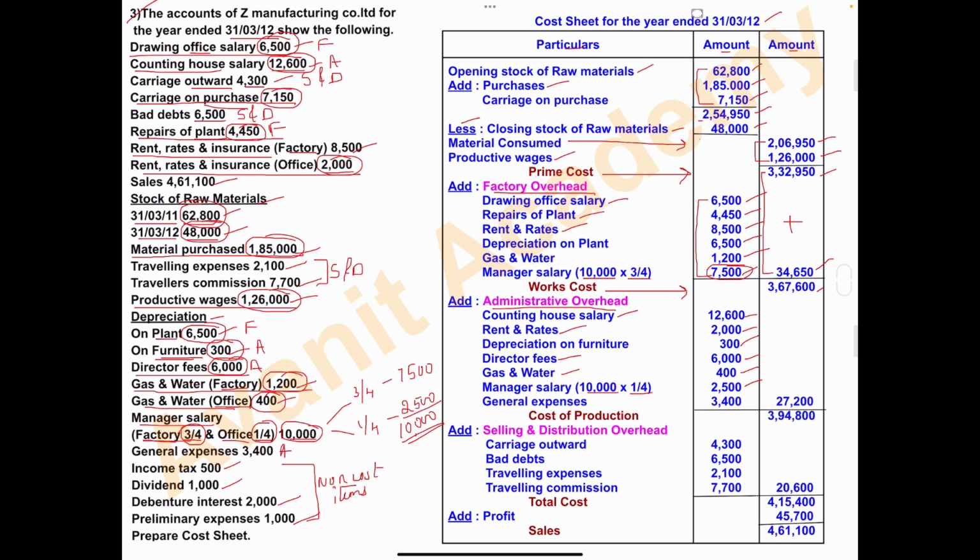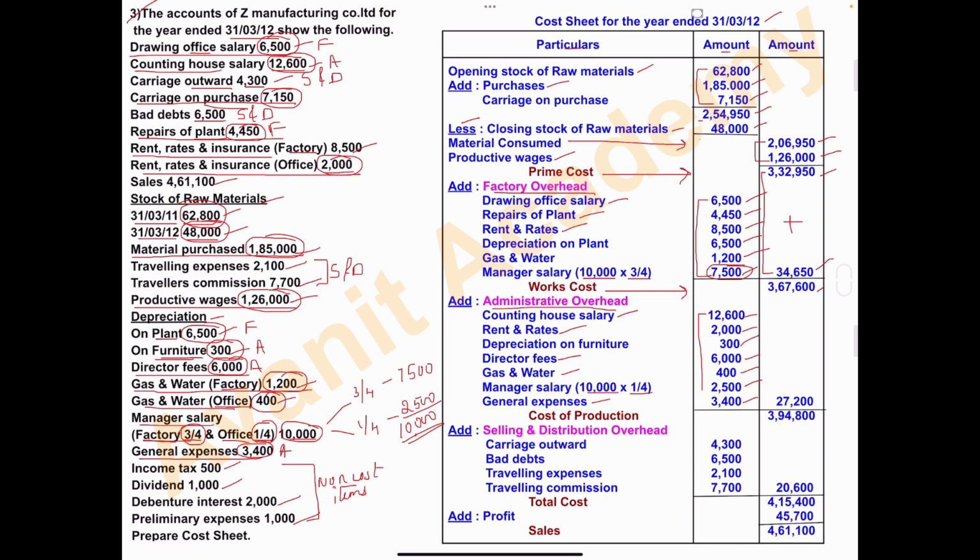And next, manager salary 10,000. 1/4 of 10,000 is 2,500, which we have to take under the head administrative overhead. Next, general expenses, and the amount is 3,400. So all the administrative items are over.